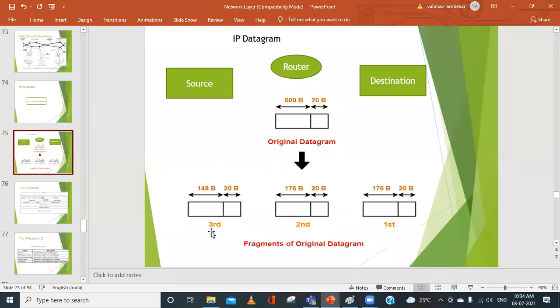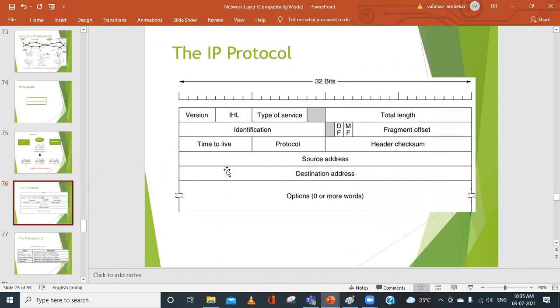So when these fragments are sent to the destination machine, it should understand which particular packet each fragment belongs to. In the example, I have shown only one datagram, but there can be many. Suppose there are 4 datagrams, datagram 1, 2, 3, and 4, and every datagram is distributed into 3 fragments. So this identification field is used, when the fragments reach the destination, to identify which particular original packet or original datagram each fragment belongs to.